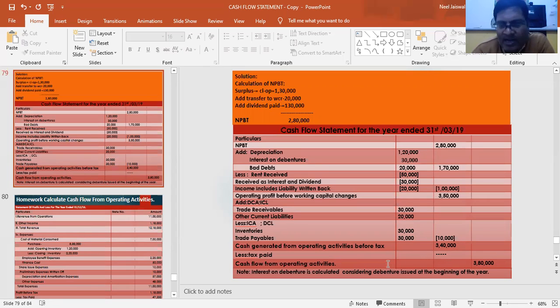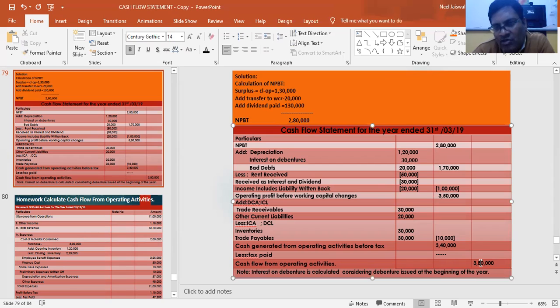So cash flow from operating activities is 3,80,000. This is a cash flow, not cash use. If it were cash use, then it would have been a negative figure. This is a positive figure, so it is a cash flow from operating activities. Note, interest on debenture is calculated considering debenture issued at the beginning of the year, that I already told you.